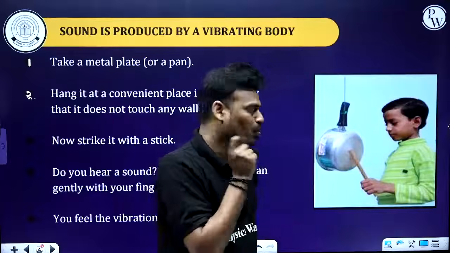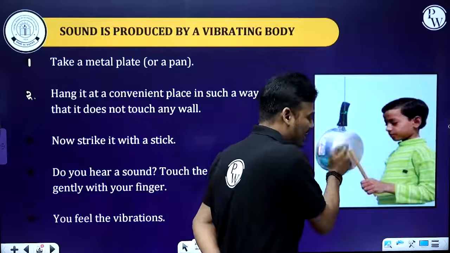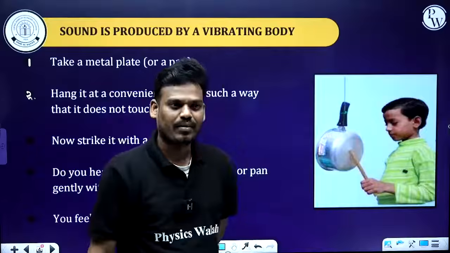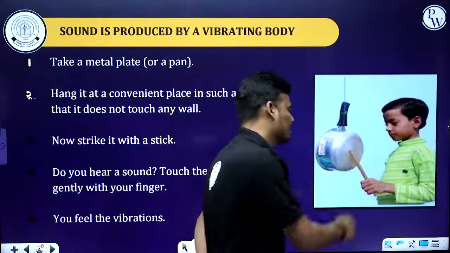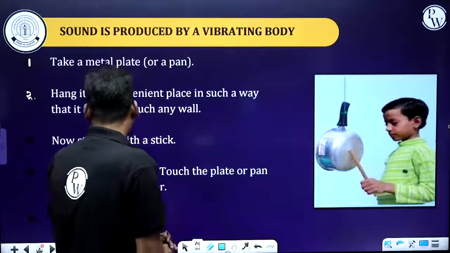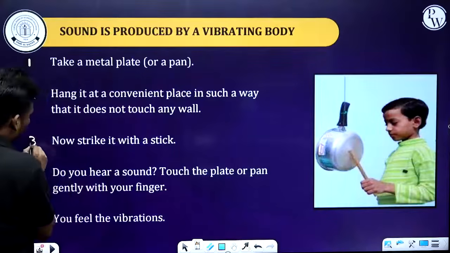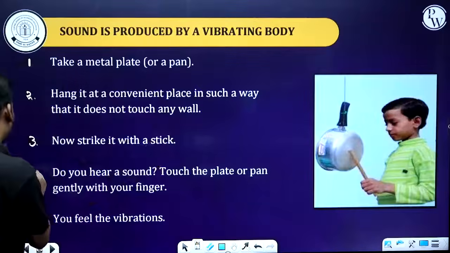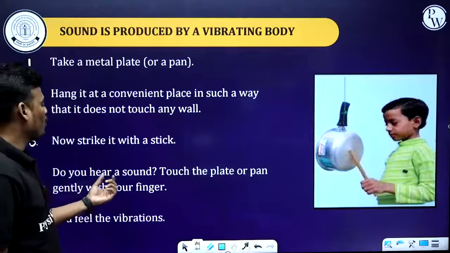Now what you have to do? With the help of a stick, you just disturb it by hitting it, or strike the metal plate. Third step: strike it with a stick. After that, what happens? Do you hear a sound?